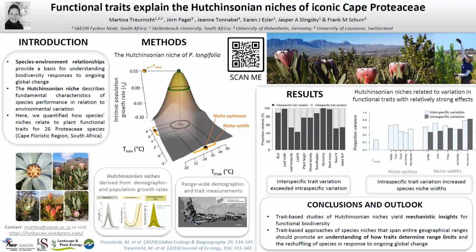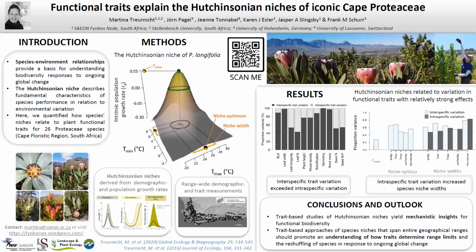Our major finding was that while there was generally more trait variation between species for the traits we measured, we also detected a notable amount of variation between populations. Furthermore, we found that individual niche characteristics associated quite strongly with trait variation.